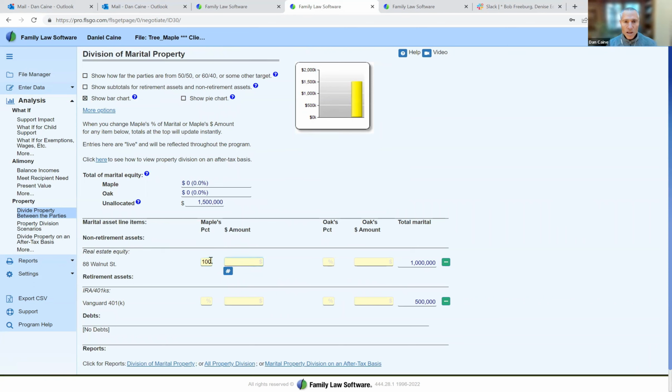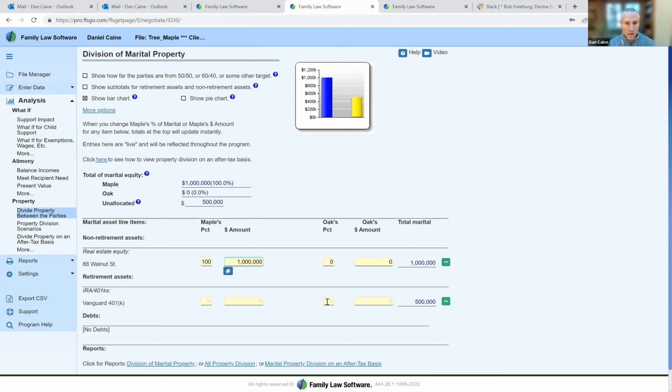So we give Maple 100% of the house. And you see the bar up here indicates that now Maple has $1 million. And why is it $1 million? I thought it was a $3 million house. Well, the software is showing the equity. So it's a $3 million house, but with a $2 million mortgage. So there's 1 million of equity.